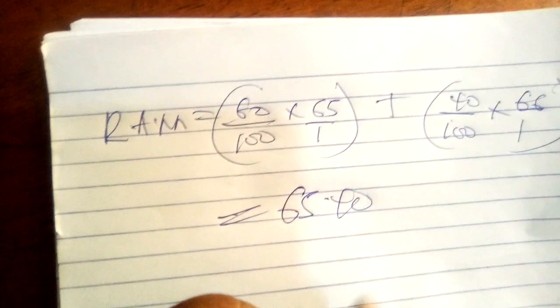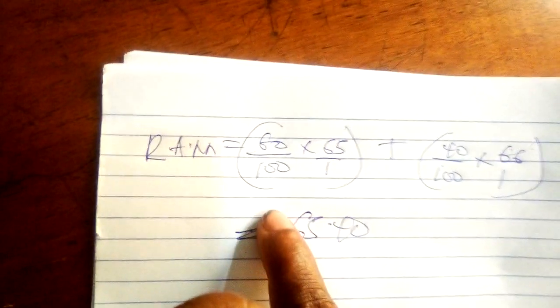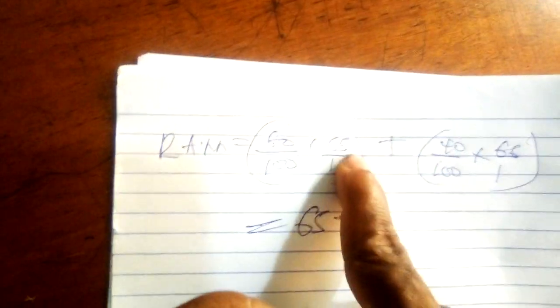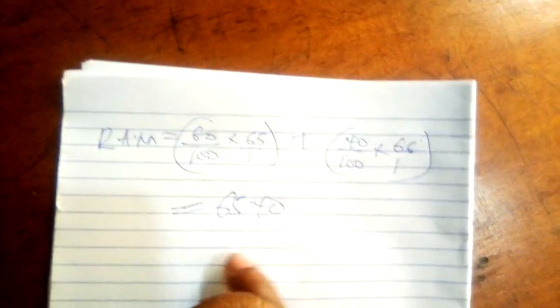Looking at the solution to the problem, we can see the RAM is obtained by multiplying the relative abundance of each isotope, 60% by the atomic mass 65, plus 40 over 100 times 66, which is the atomic mass of the second isotope. Summing everything together, we have 65.40. So the answer is option B.